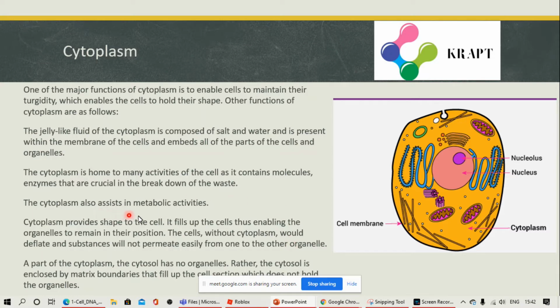Cytoplasm also assists in metabolic activities, as I said. It also provides shape to the cell, and it fills up the cell, thus enabling the organelles to remain in their position.